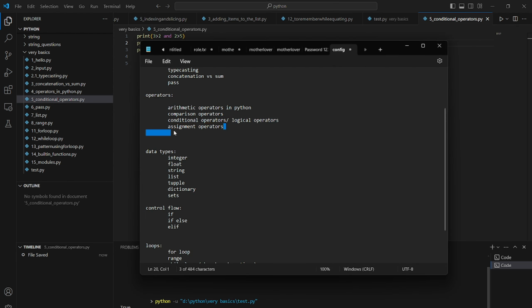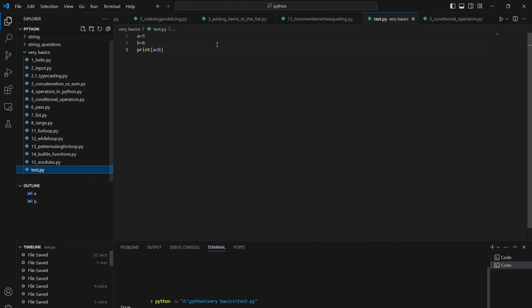And then let's move to the assignment operators. Assignment operators are those operators which help to assign the values. Equal to is used to assign the value 5 to the variable A. So this equal to is called the assignment operator. Here we have assigned 6 into B using this equal to assignment operator. We can also use plus equal to, B plus equal to 2.